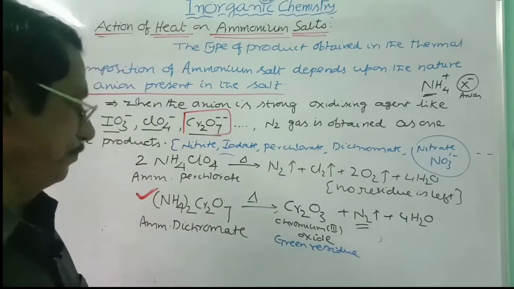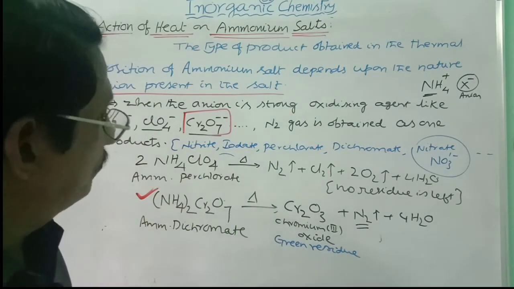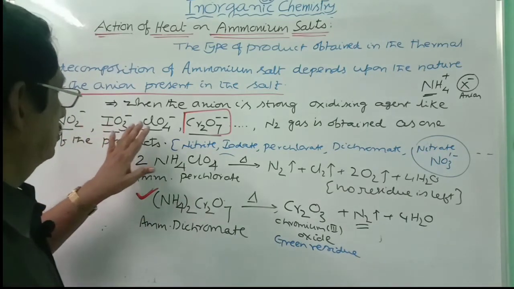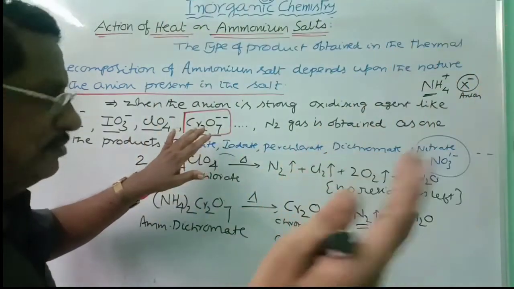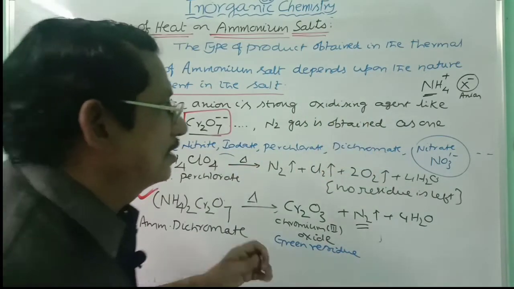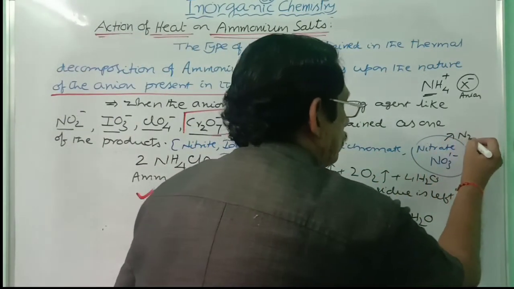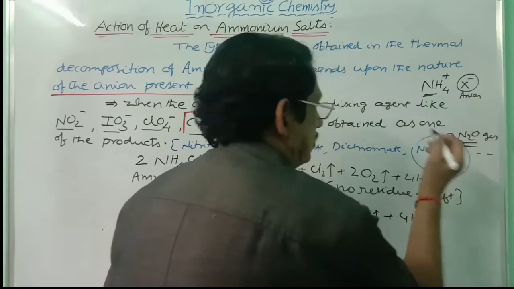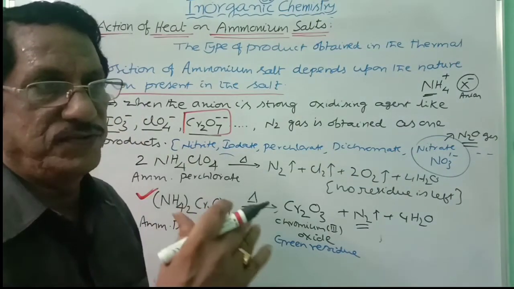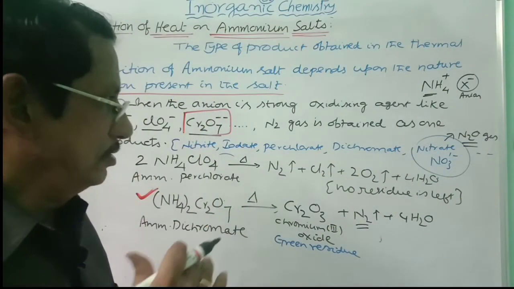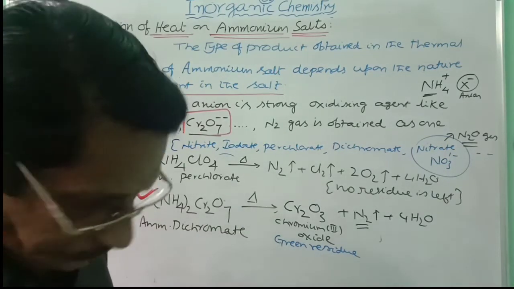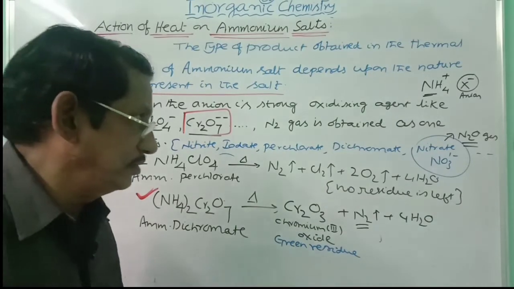Here residue is left. So this is about the action of heat on ammonium salts when the anion is NO2 minus, IO3 minus, ClO4 minus, even CrO4 2 minus, Cr2O7 2 minus, like this. In all these cases, nitrogen gas is obtained. But in the case of the nitrate ion, you will get N2O gas. Nitrous oxide gas is obtained in the case of ammonium nitrate. That is the preparation of nitrous oxide, action of heat on ammonium nitrate salt. Next, one more is left. Other anions are also there. Please note it. The last part of the action of heat we will discuss.